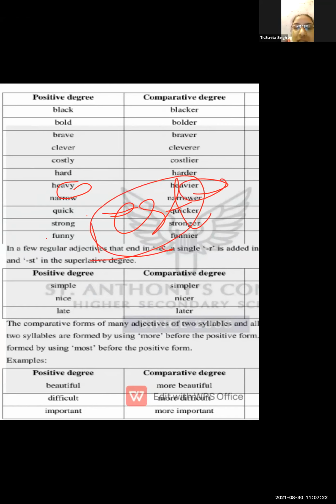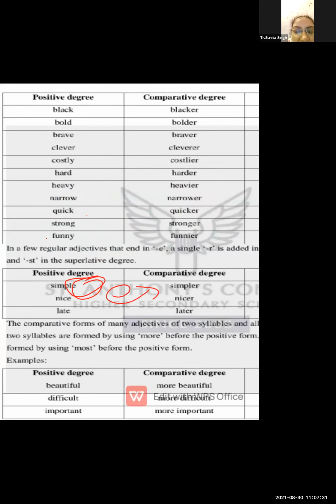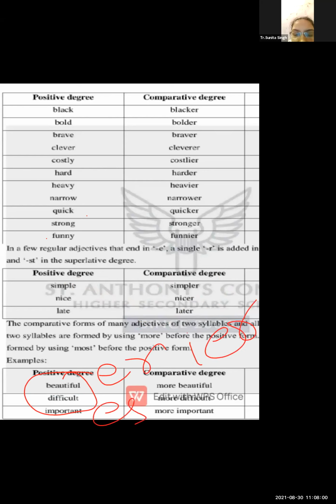All right. And there are such kinds of words where you can find an already existing E at the end. If you find E already at the end, no need to write the extra ER or EST. Directly, you have to add only just R. Okay, simple, simpler, simplest. All right. Now we have seen different words, just like beautiful, difficult, important. In these words also, no need to add ER or IER or EST or IEST.